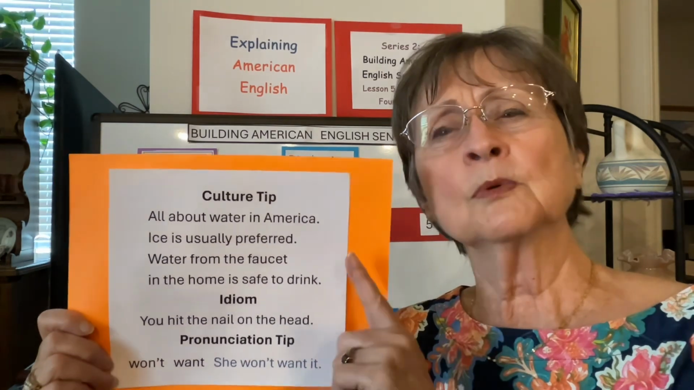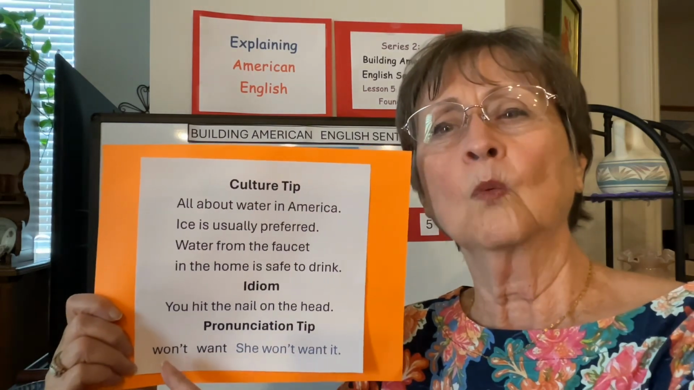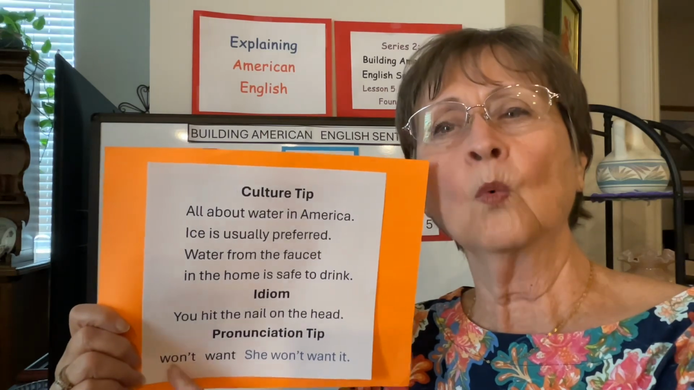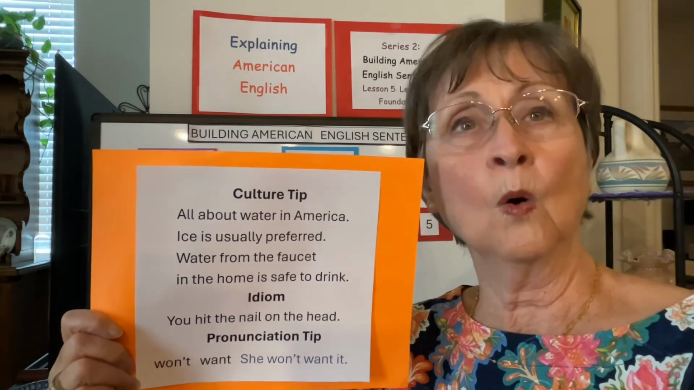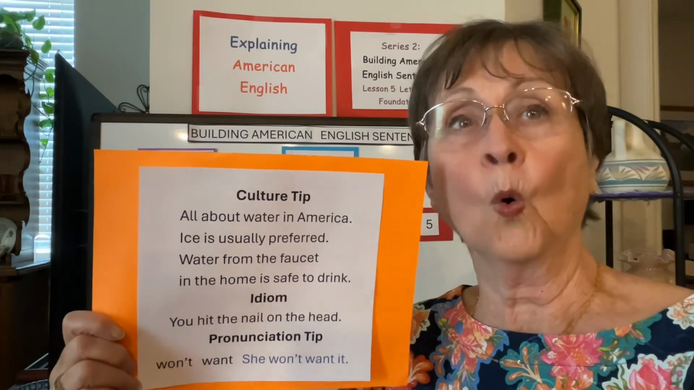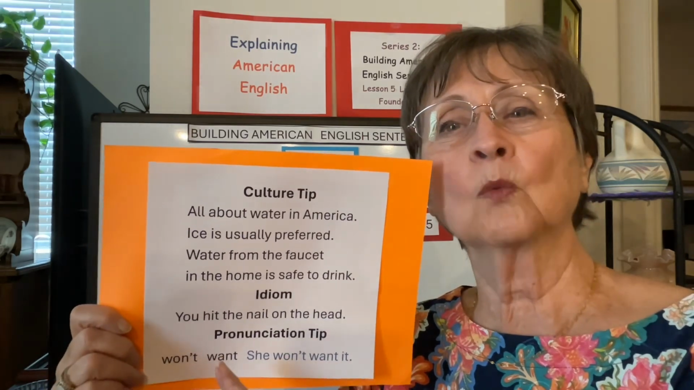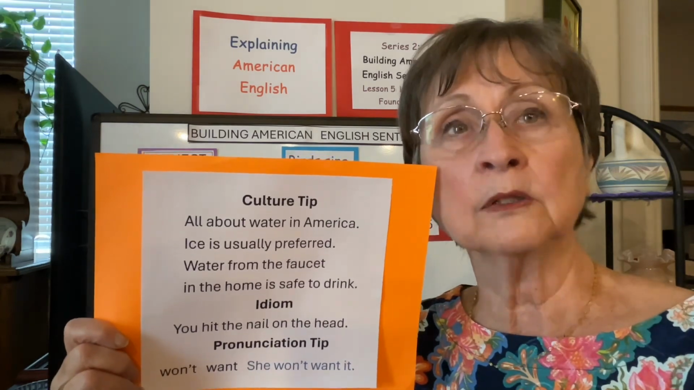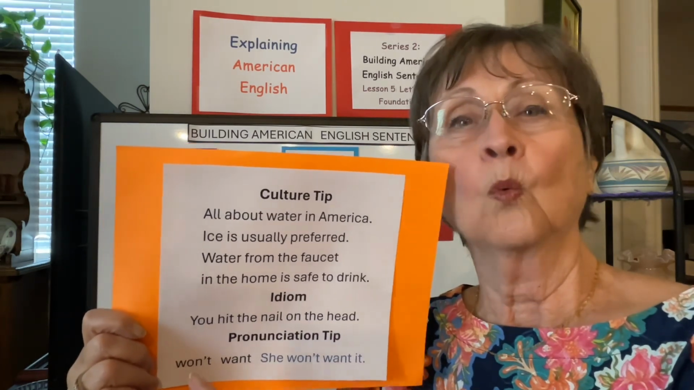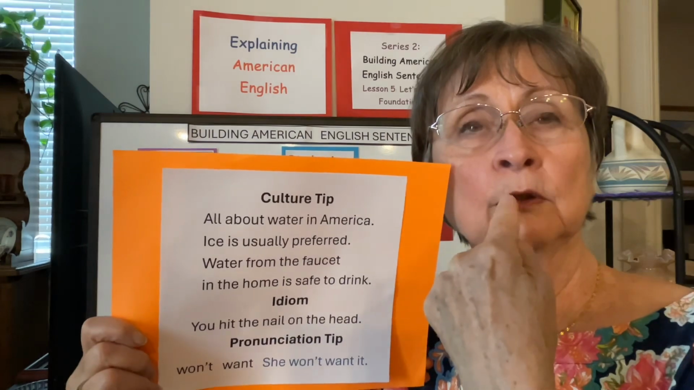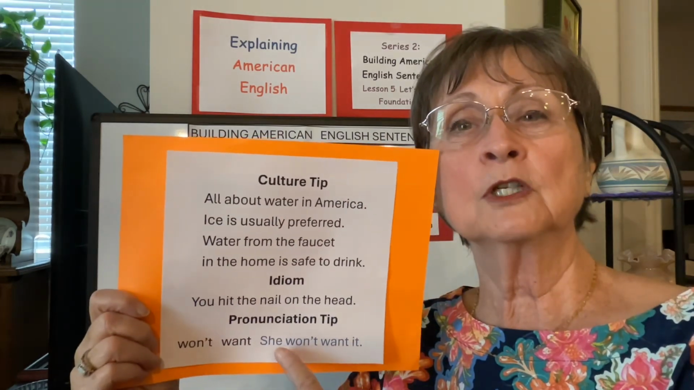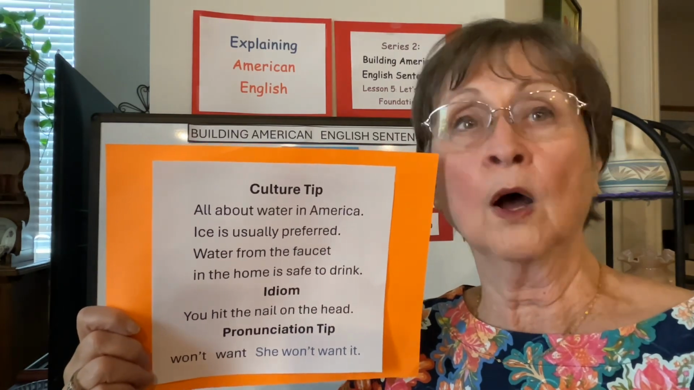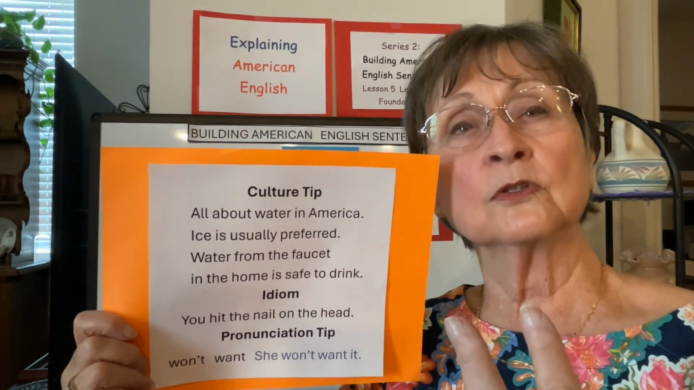I'm going to occasionally put in a pronunciation tip as well. Won't and want are not pronounced the same. Won't is more of a long O. I won't do it. And you need to say O so that we don't think you said want. Want is more open. Want. Won't is more circular O. So in the sentence, she won't want it. She won't want it. Try to make those two words different.